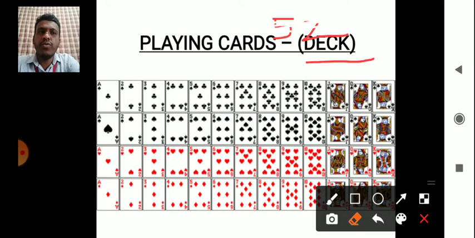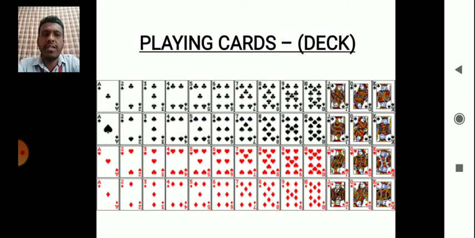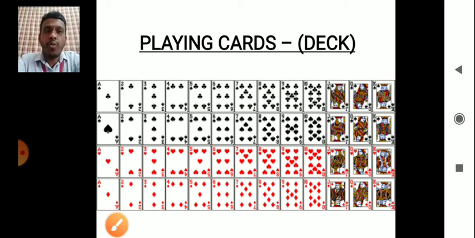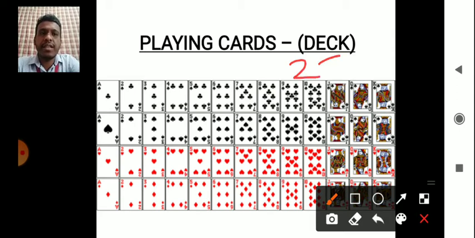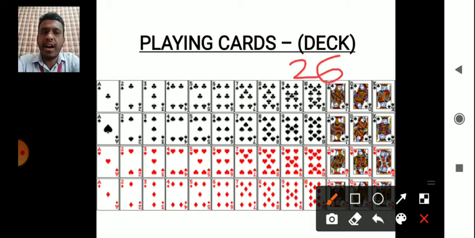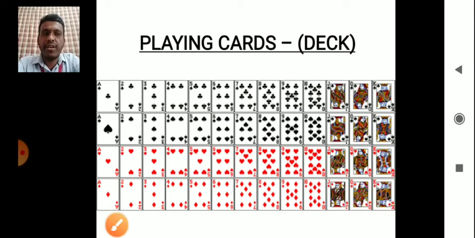Now once you have these 52 cards, the next thing we have to see is how many black colored cards are there. Clearly in this picture you can see we have 26 black colored cards. The first two rows are black colored, whereas we have 26 red colored cards.